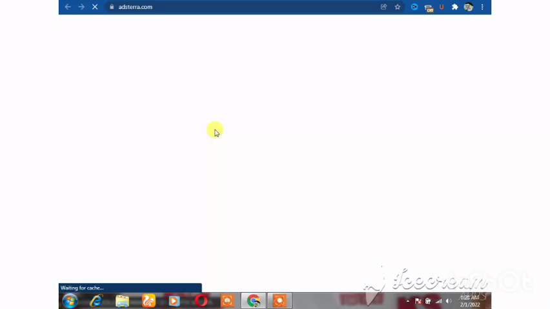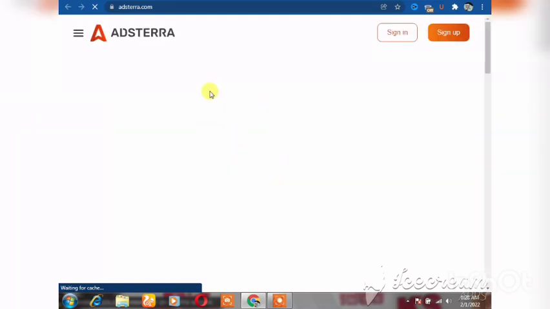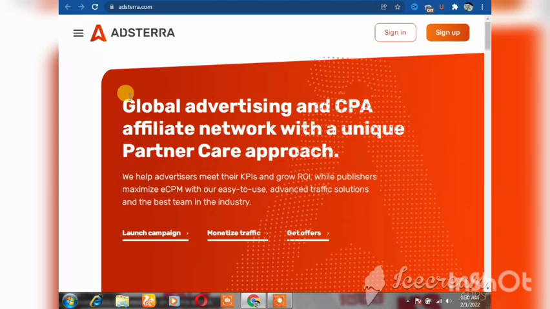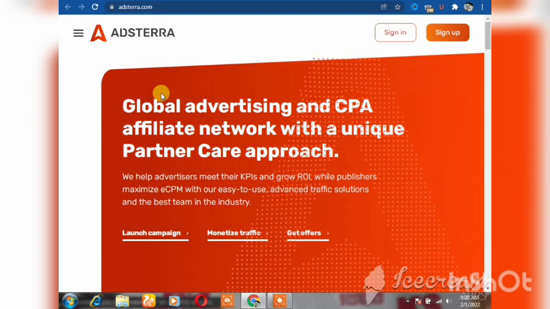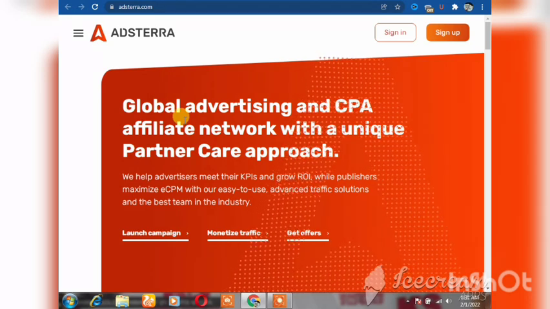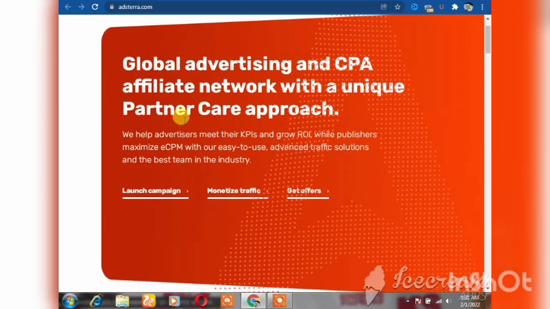Okay, it's loading. Okay, here you are. So it says global advertising and CPA affiliate market network with a unique partner care approach.